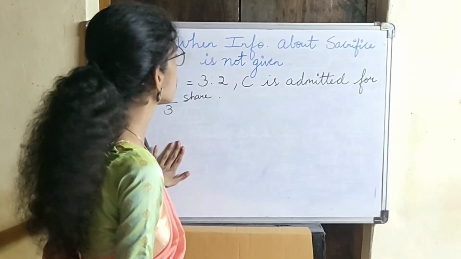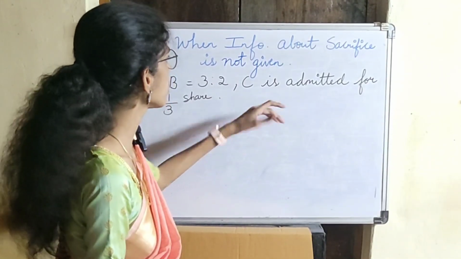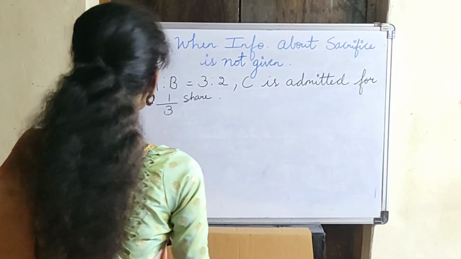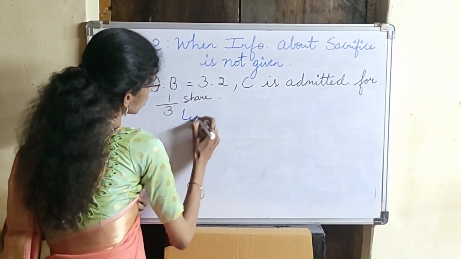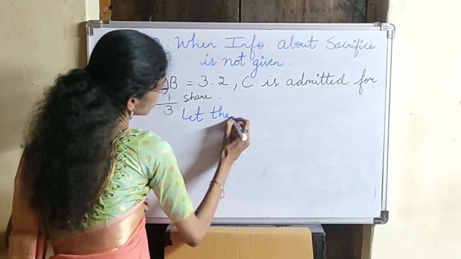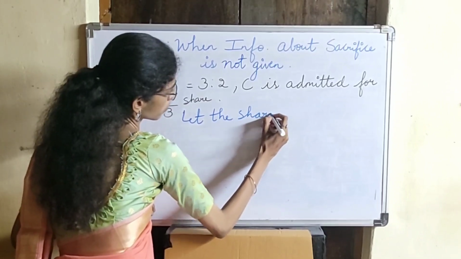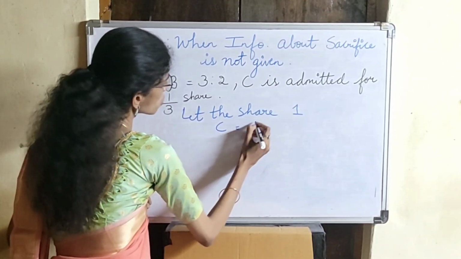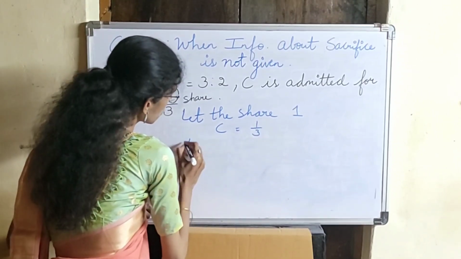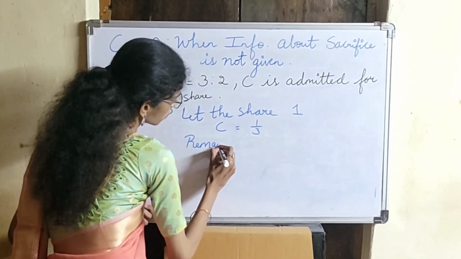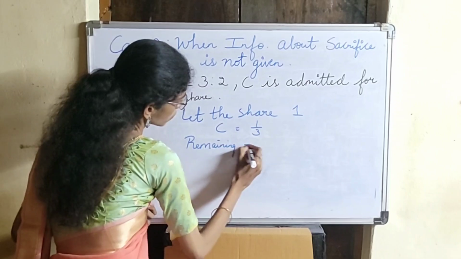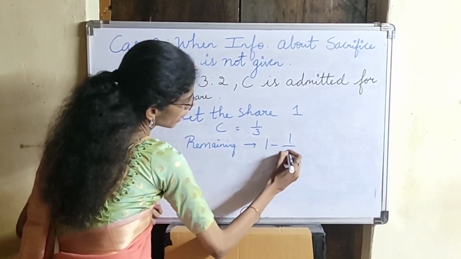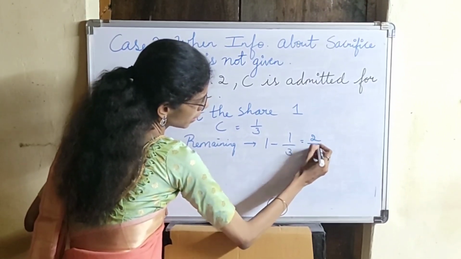As they have not mentioned the sacrifice ratio, we have to assume let the total share be 1. As the new partner's share is 1/3, the remaining share will be 1 minus 1/3, that is 2/3.